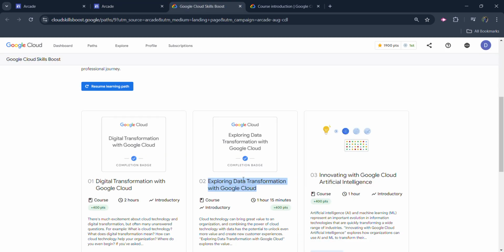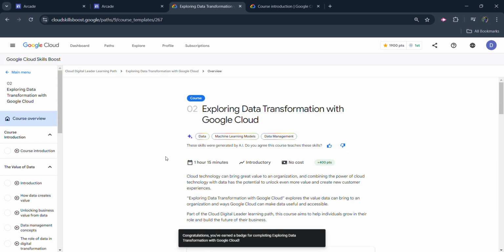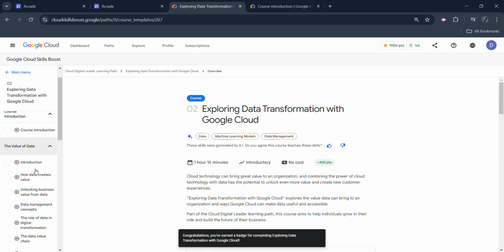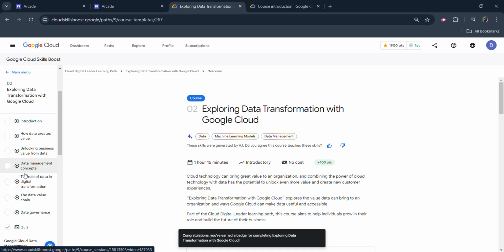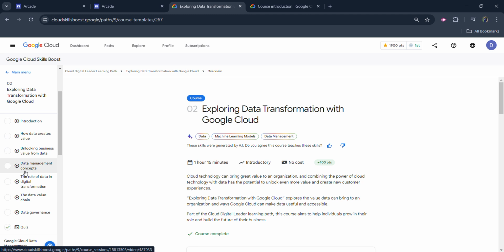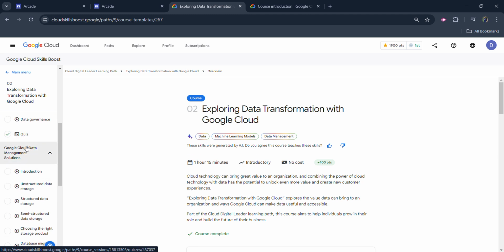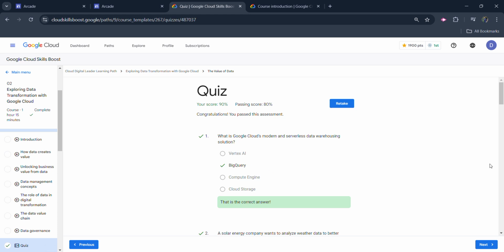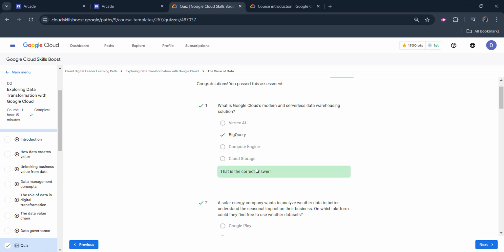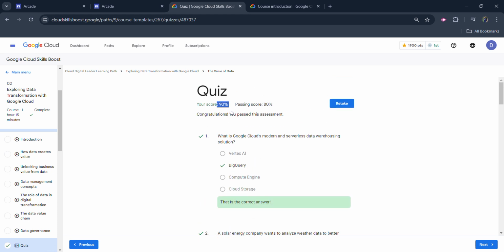Okay, so now come back to it, open it, wait for it to load. Under this course, you will see three quizzes and the videos. Watching the videos is totally up to you. If you want to, you can go through all the videos to gain knowledge, but I will be providing you the solution of the quizzes. From the left panel, select the first quiz and open it. I already got 90% in this quiz and the passing score is 80%, so you can simply use this solution.